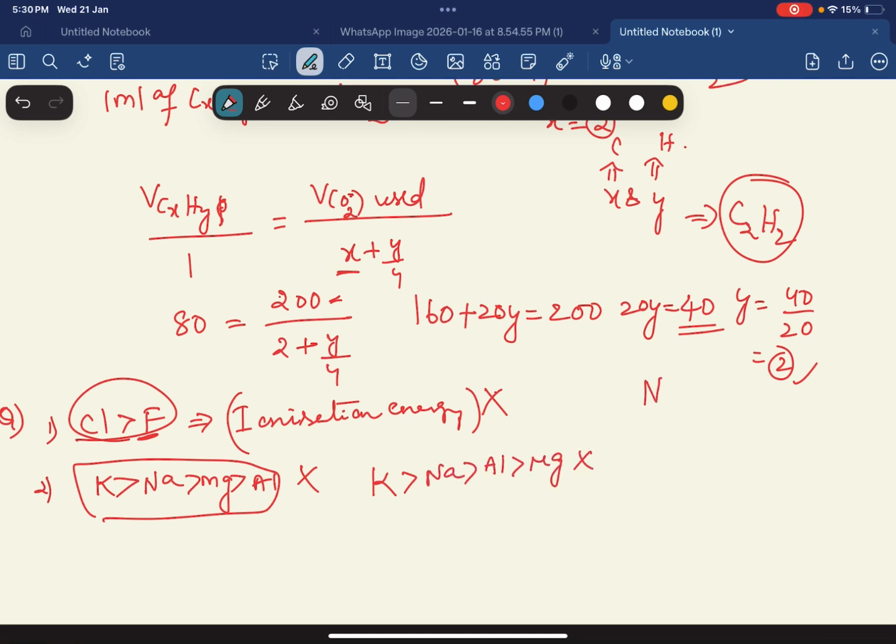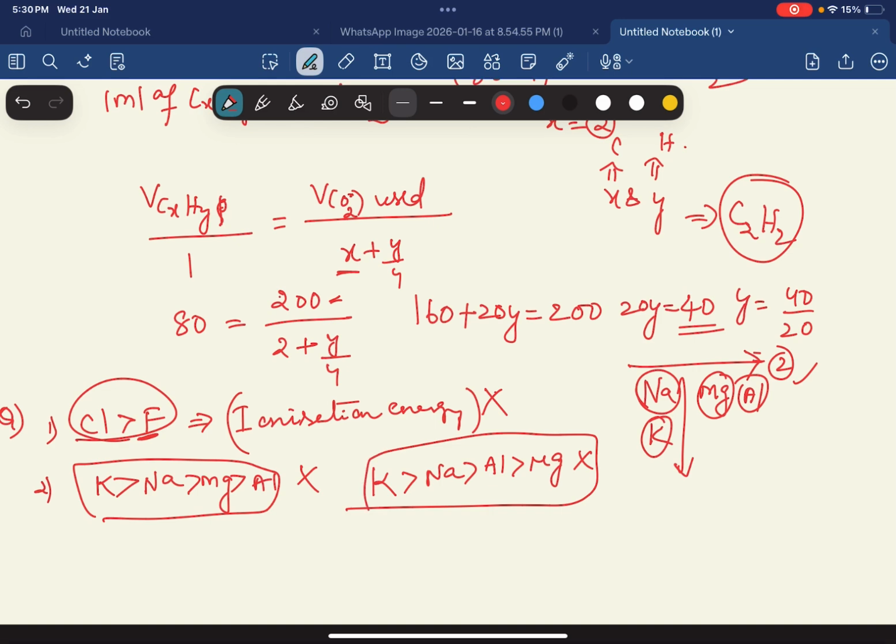Why? Because of how the elements are arranged: sodium, potassium, magnesium, aluminum. In a group, from top to bottom metallic character increases, and from left to right metallic character decreases. So highest is potassium, next sodium, next magnesium, next aluminum. That's why the option given in the question is wrong. This is the correct order.